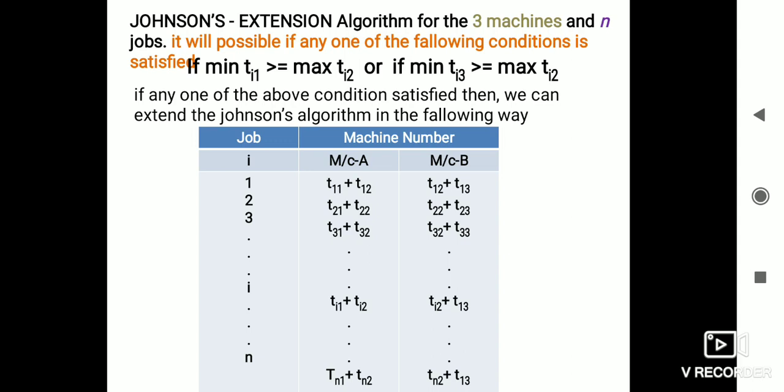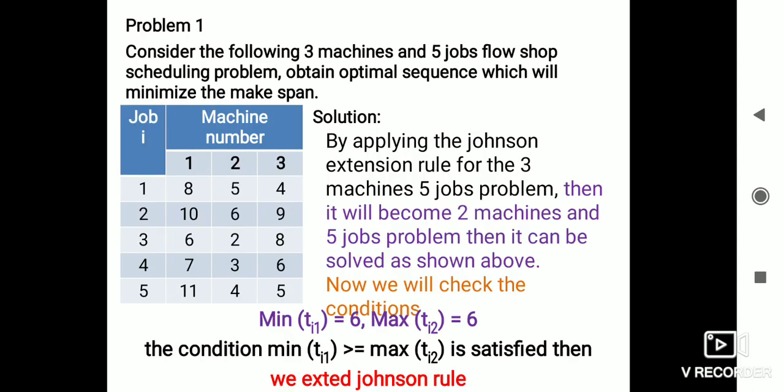Here we will consider one problem. According to that problem, we will see how we can formulate it, find the optimal sequence and calculate the make span. Consider the following three missions, 5 jobs, flow shop scheduling problem. Obtain the optimal sequence which will minimize the make span. Here we have 5 jobs and 3 missions. First, second, third missions are there, and processing times are also given.